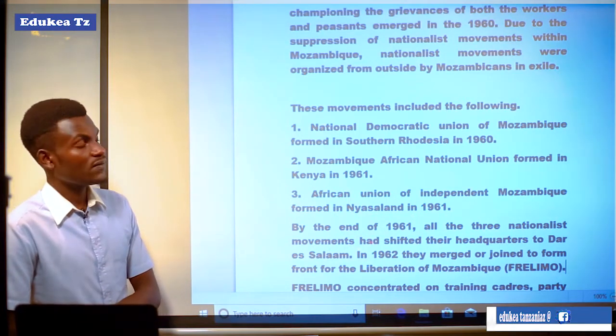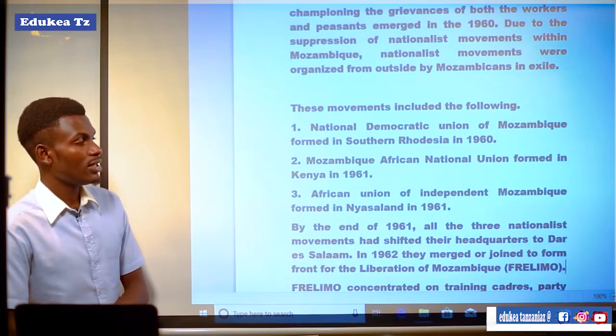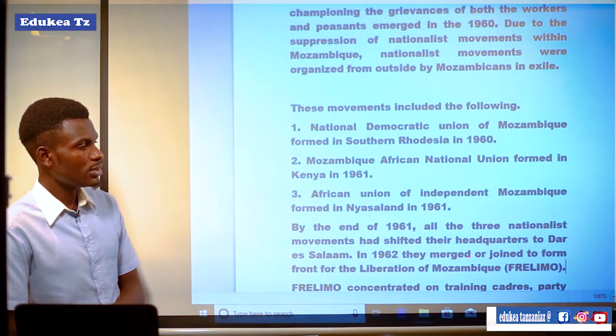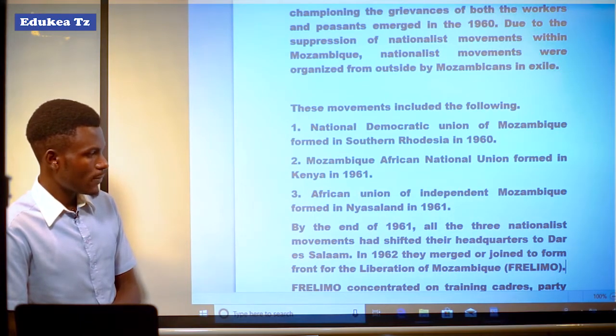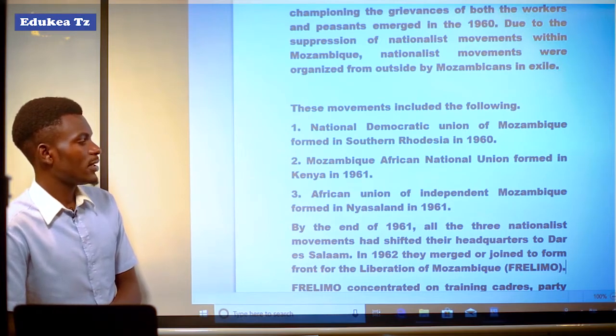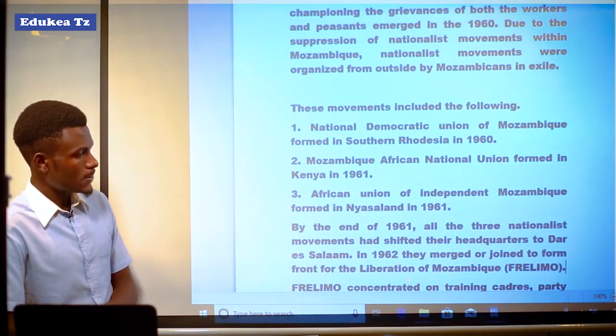By the end of 1961, all three nationalist movements had shifted their headquarters to Dar es Salaam. In 1962, they joined to form the Front for the Liberation of Mozambique, FRELIMO.